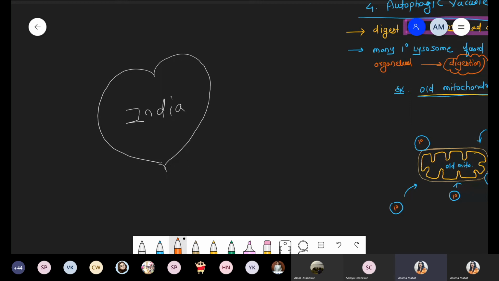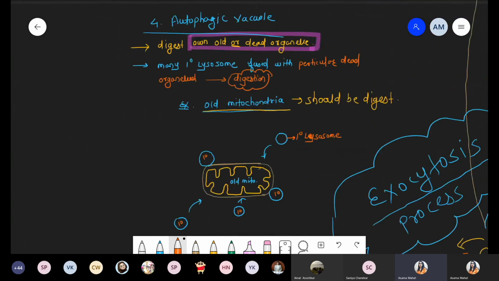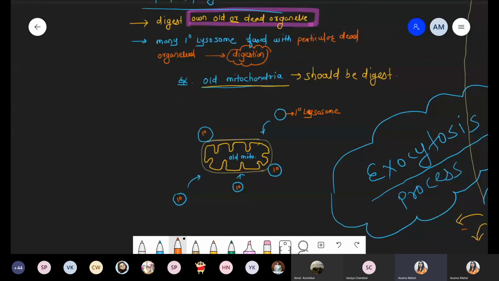Such a process happened, means that the cell, its own cell, lyses some organelles. But when we are talking about the process of autophagy, it is helpful for the cell. Why is it helpful? Because that organelle has become non-functional. We discussed earlier why such a lysis process, why such a cell death program is required. Because until old cells are lysed, there is no formation of new cells.